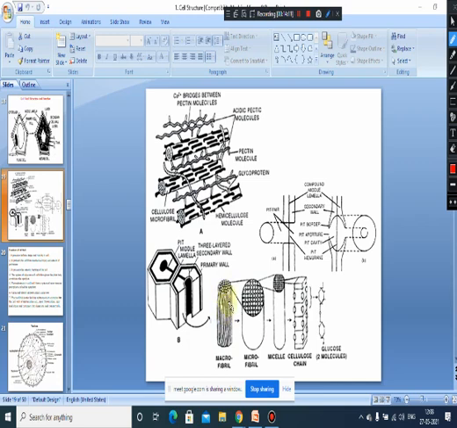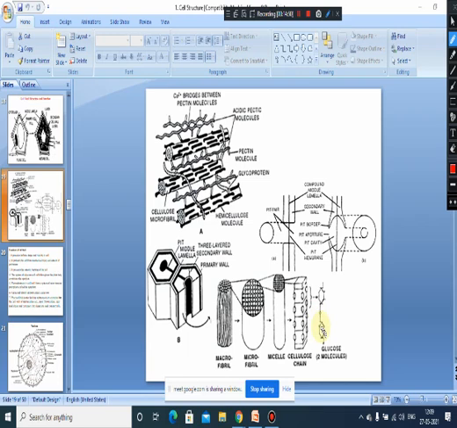Each macrofibril will have about 250 microfibrils, each microfibril will have about 20 to 40 micelles, each micelle has an aggregation of 100 cellulose chains, and each cellulose chain may have about 2000 to 25,000 glucose units. So that is the actual complexity of the ultrastructure of this cell wall.